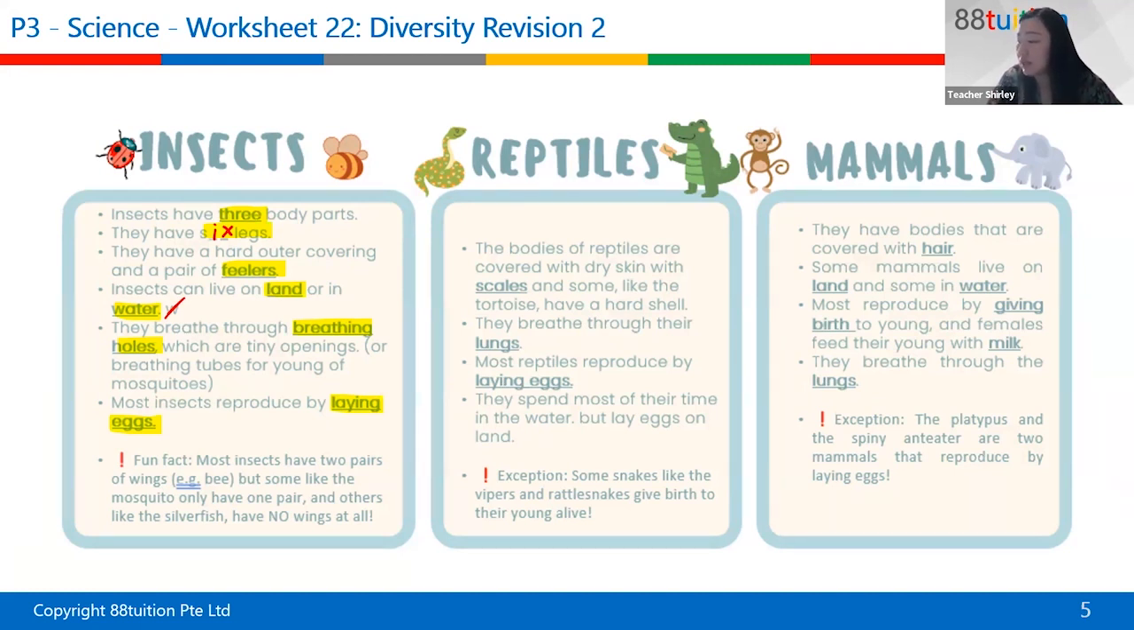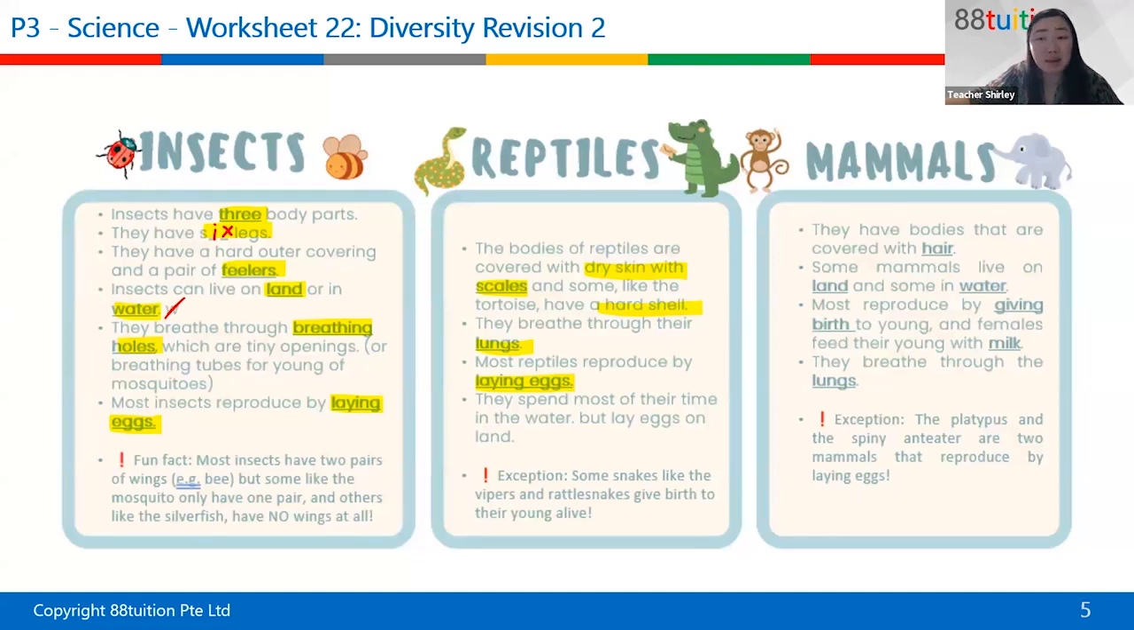The bodies of reptiles are covered with dry skin and scales. Fish also have scales, but the reptile scales are dry. They breathe through their lungs. Most reptiles reproduce by laying eggs. A lot of animal groups actually lay eggs, other than the mammals.